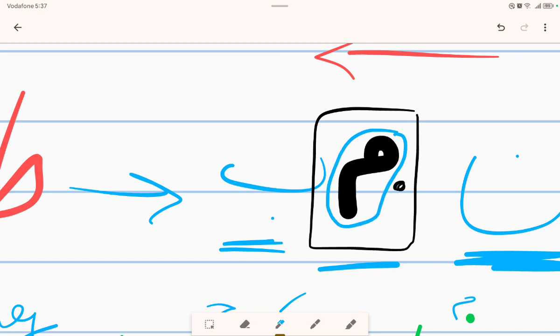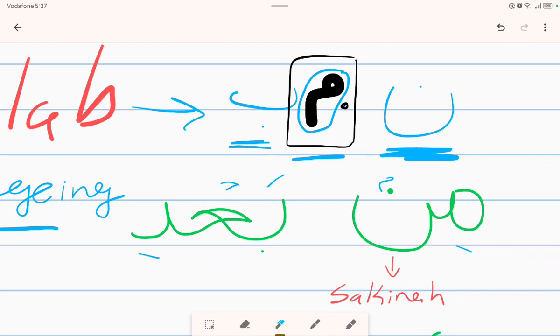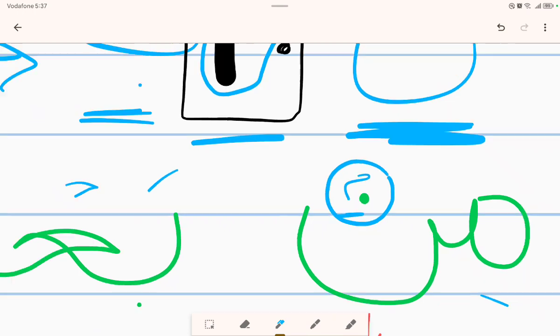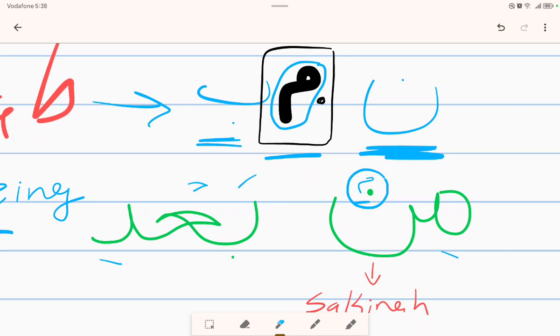meme. Okay, so how can we help the noon, our friend noon, in his trip? We will actually transform it or change it to the letter meme, and this is the symbol of Iqlab in the Quran. When we see this meme above the noon, it means that there is noon sakina followed by ba, so we will apply the rule of Iqlab. Okay, so to help our friend, instead of saying min ba'd,